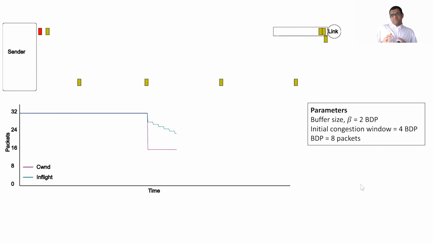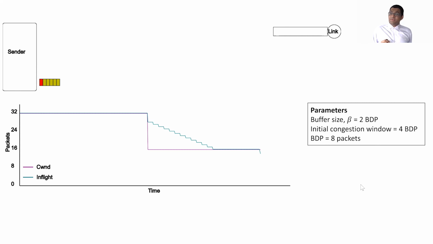Now, the adversary 1 RTT ago had orchestrated the burst that arrives right now. And the adversary also ensures that these acknowledgements are also sent in a burst. Note that this burst was sent before the congestion window was halved. And therefore, when this red packet is acknowledged, the congestion window is not halved again because AIMD does not reduce its congestion window twice for the same loss event.